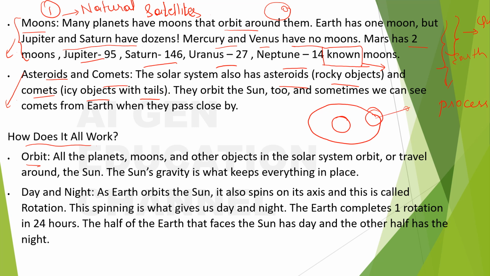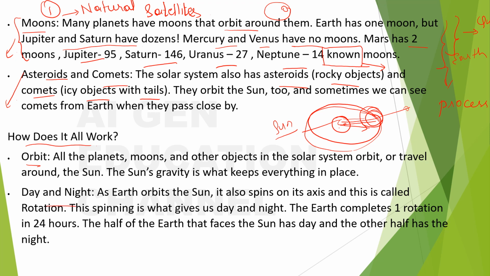This invisible rope that's tying them is the gravity, the gravity of the sun. It's like something holding like this and making the planet move like this. So that is gravity. Gravity is a force that will hold the planets in their orbit, and not only planets, the other objects too.